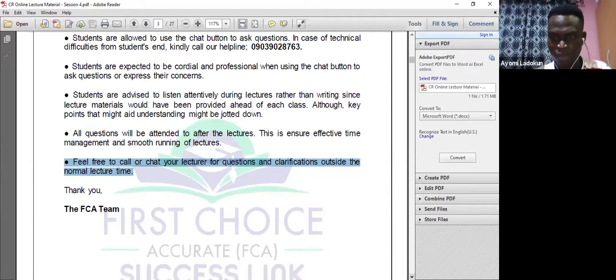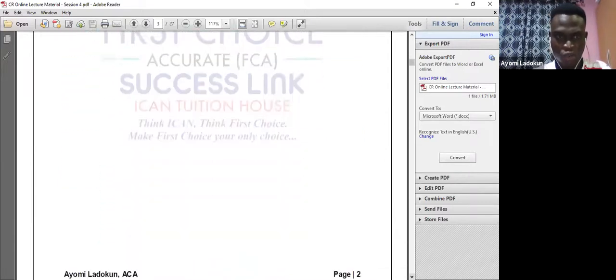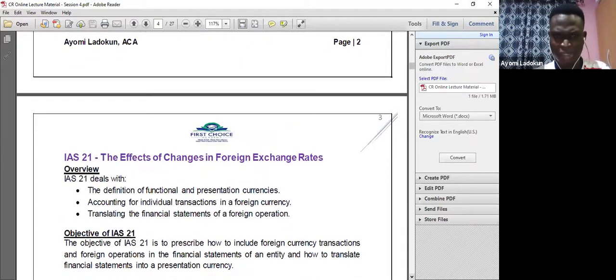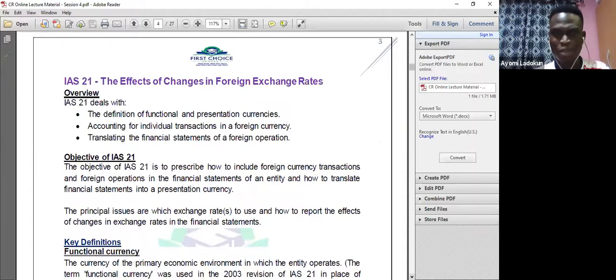So let's start. IAS 21. That's a very simple standard. Very simple. So I'm going to take it through, maybe I'll spend 1 hour thereabout because I'm teaching, but if I want to really summarize it, in the next 20 minutes we are done with the standard. So I'm just going to break it down. All you need to know is the principle. Once you understand the principle, then you are fine.